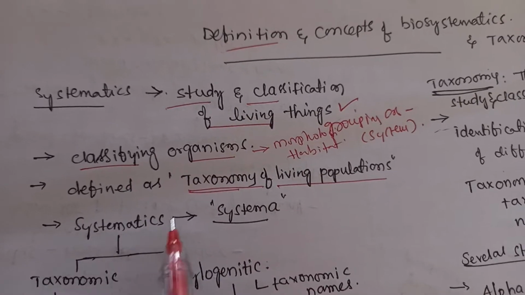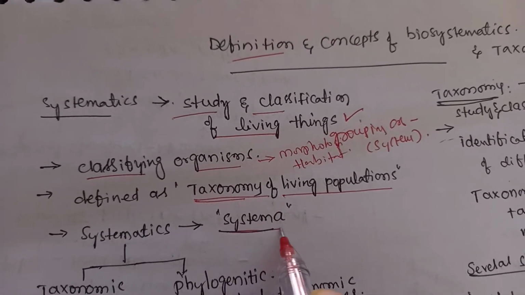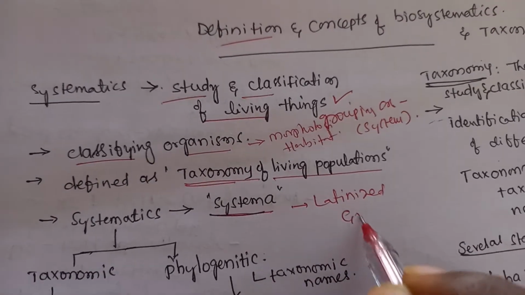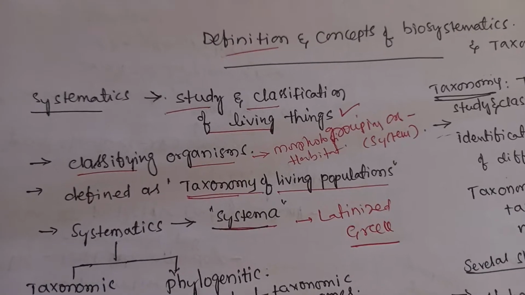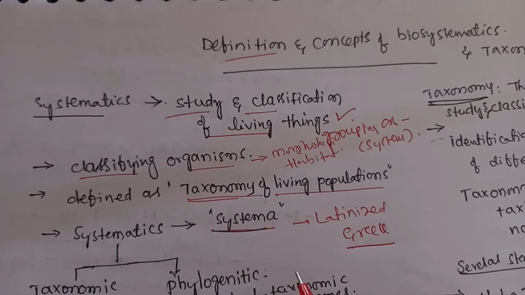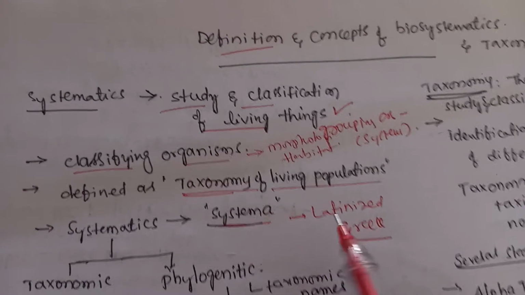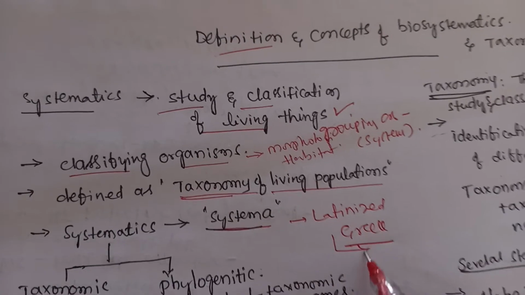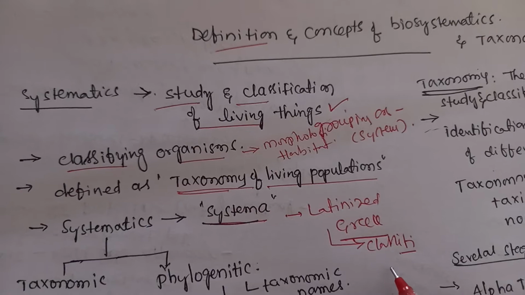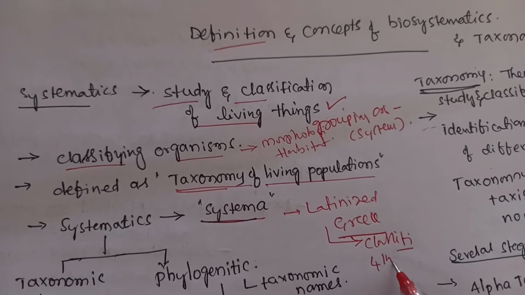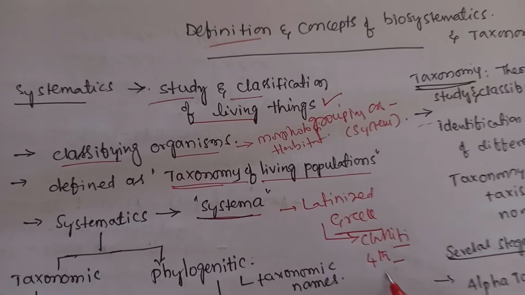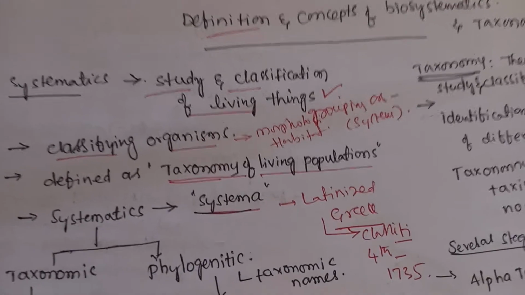The word systematics is derived from systema. It is a Latinized Greek word. Systema means it is applied to a system of classification, the system of classification developed by Carolus Linnaeus in the 4th edition of his historical book Systema Naturae in 1735.